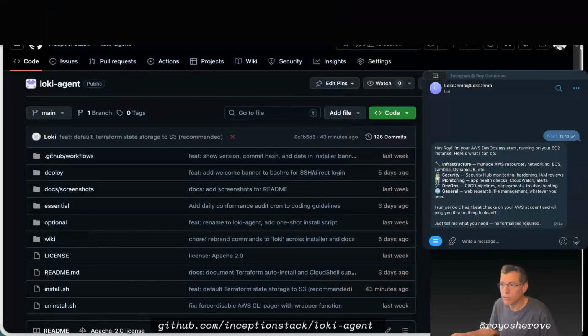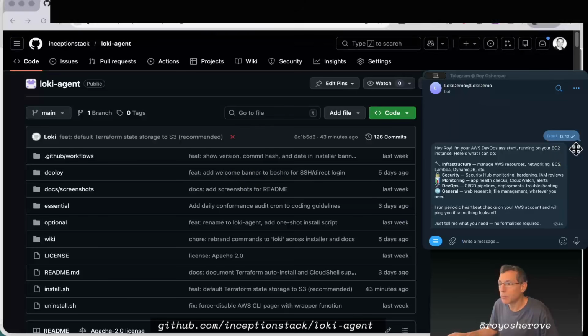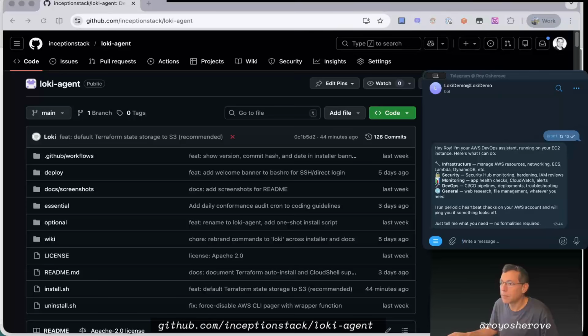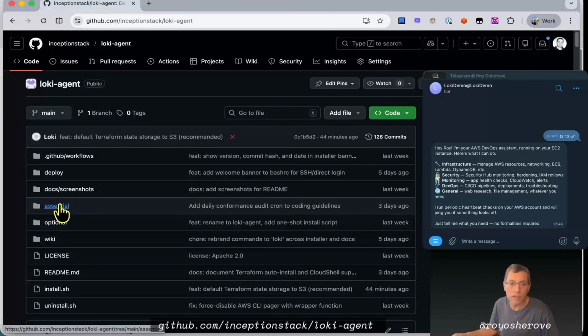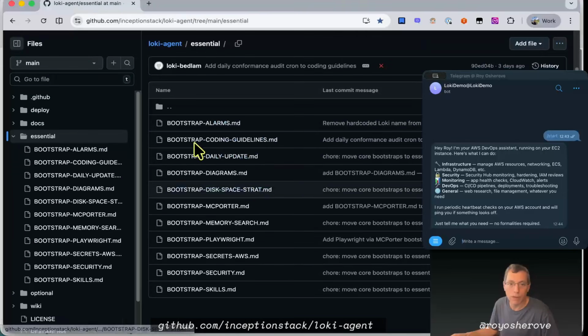So if we jump here to my browser, in the GitHub repository for loki-agent, you can see that we have a bunch of folders. One of them is called Essential, the other is called Optional. So if you go to Essential, there's a bunch of bootstrapping scripts here. And there's daily updates and how to do proper diagrams and alarms that you want to set. So I highly recommend setting up everything here.